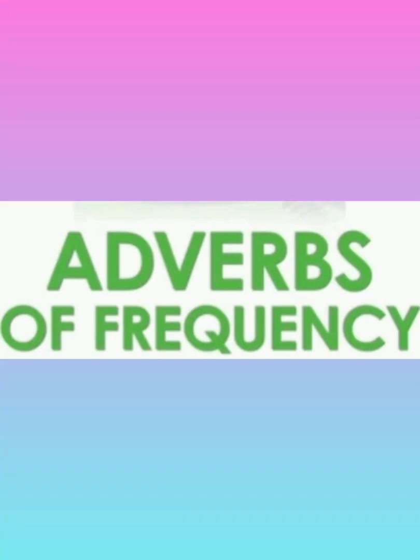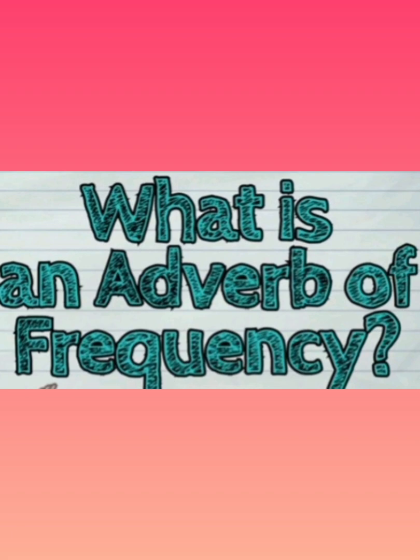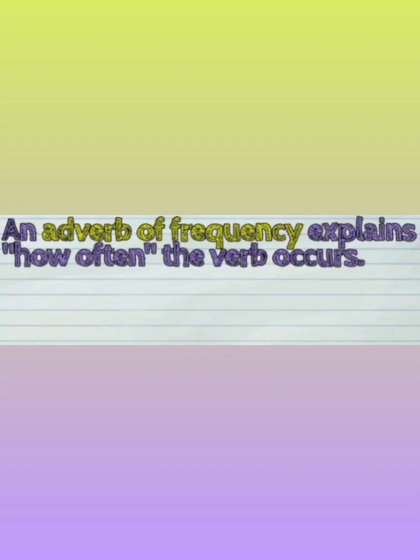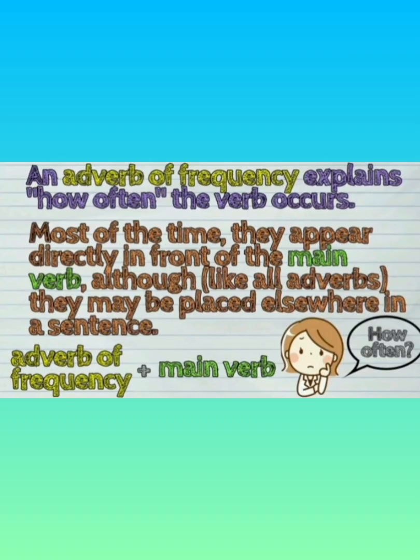Today we will start with the next kind of adverb, that is adverb of frequency or number. Now what is an adverb of frequency or number? Adverb of frequency or number shows how often or in what order an action is done and answers the question how often. Most of the time they appear directly in front of the main verb, although they may be placed elsewhere in a sentence like all other adverbs.